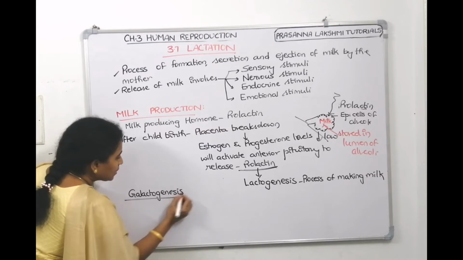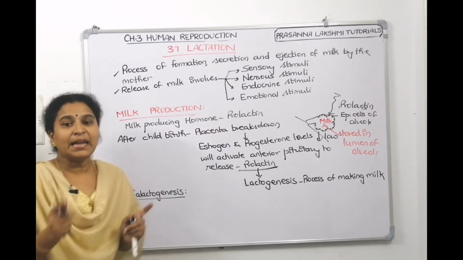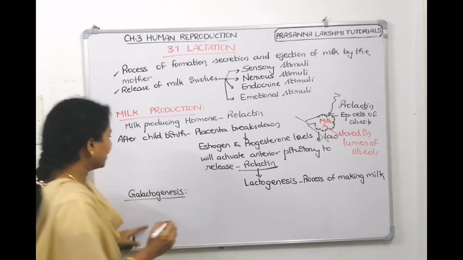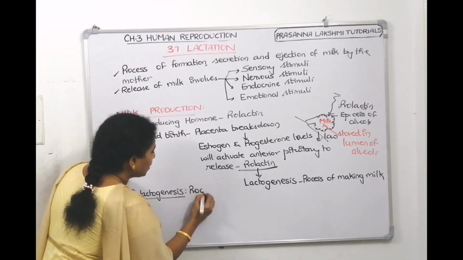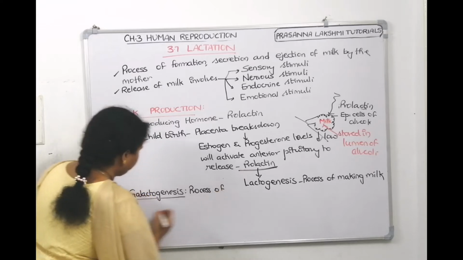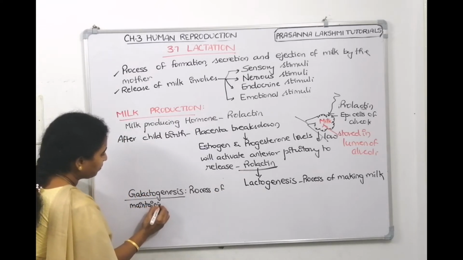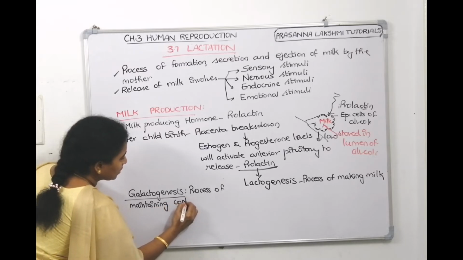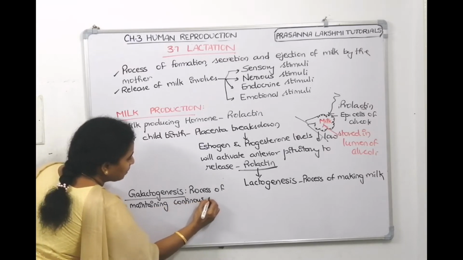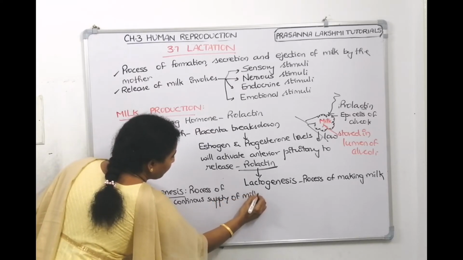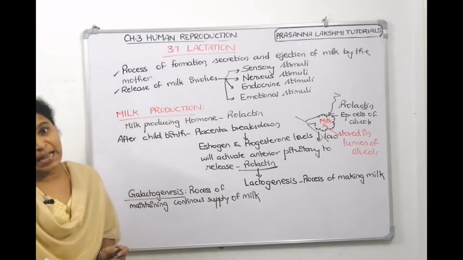Galactogenesis is the process of maintaining the continuous supply of milk production. That is called galactogenesis.